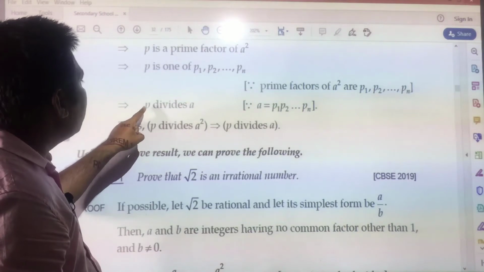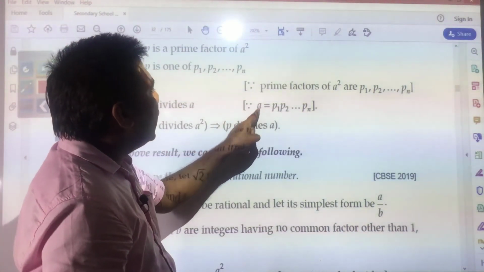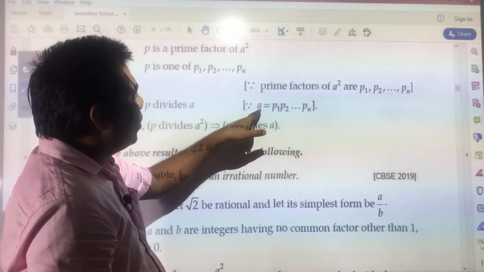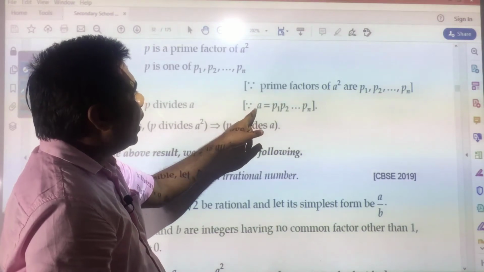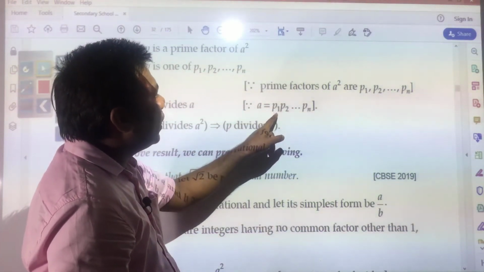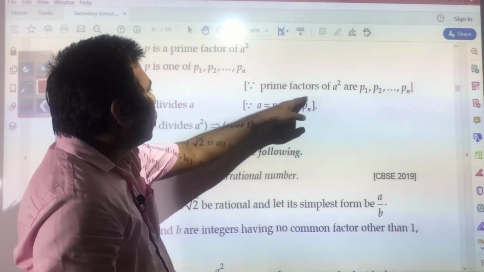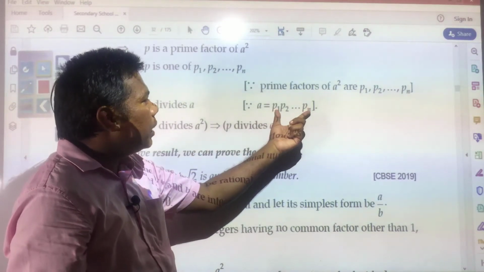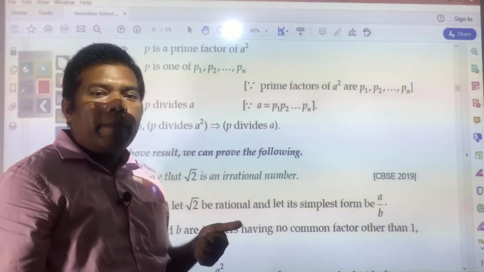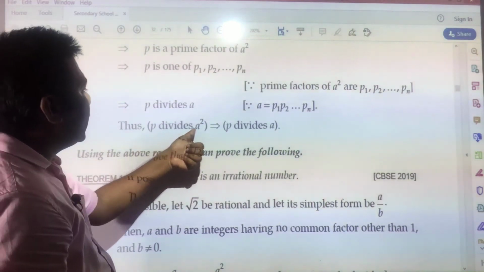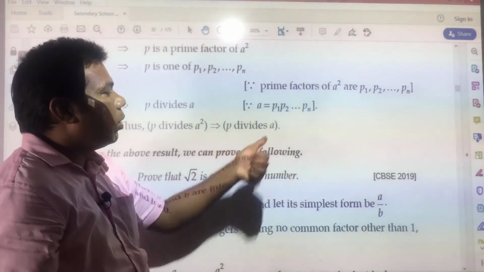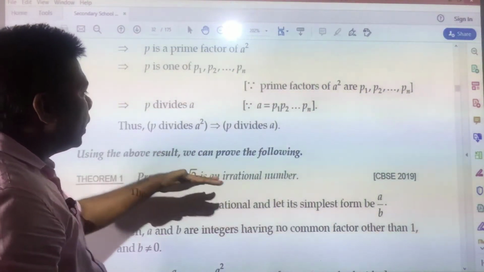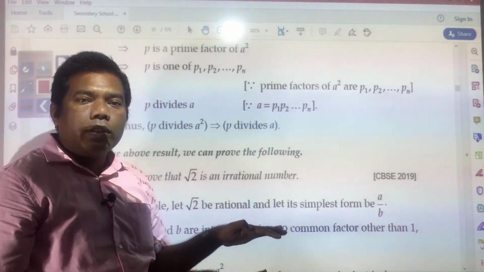Now, that implies P divides A. Since A is equal to what? In the beginning this was the composite number, and if you are factorizing it, you are getting P1, P2 up to Pn. So, among these only this P will be there. If P is among these, it means P will divide A. Thus, P divides A square implies P divides A also. This is very important, because many other questions are based on this and need to be solved.